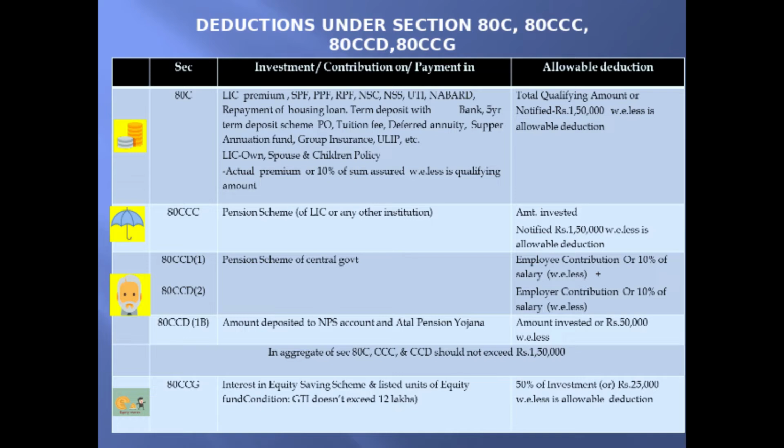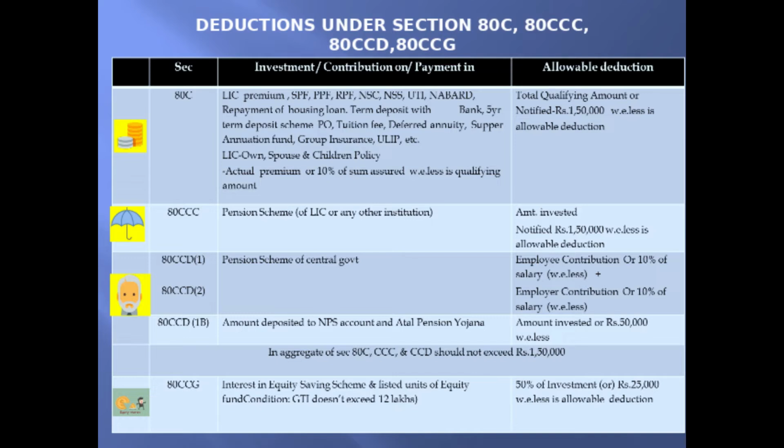Then 80CCD(1B), amount deposited to NPS account and Atal Pension Yojana. For this, the amount invested or rupees 50,000, whichever is less, is allowable as deduction. However, in aggregate, 80C, 80CCC and 80CCD(1) should not exceed a maximum of rupees 1,50,000.